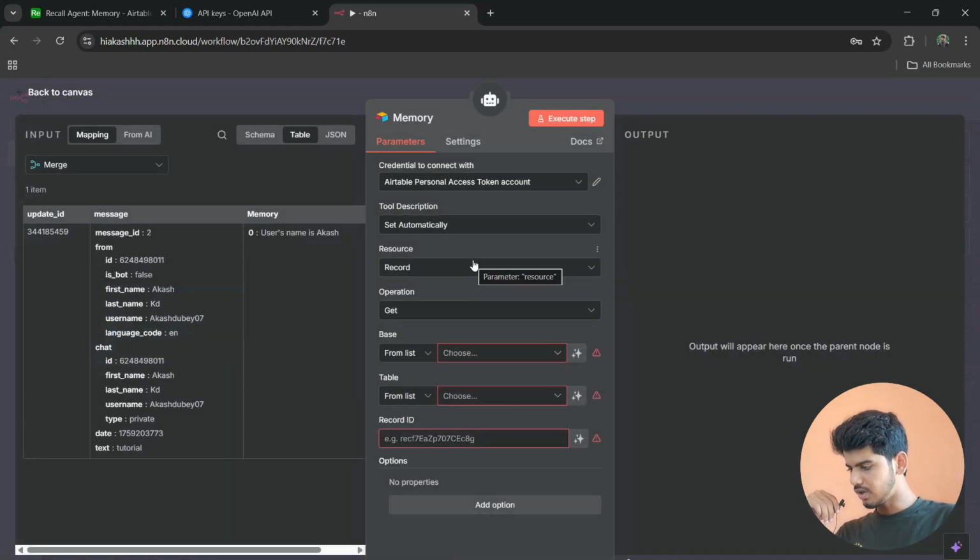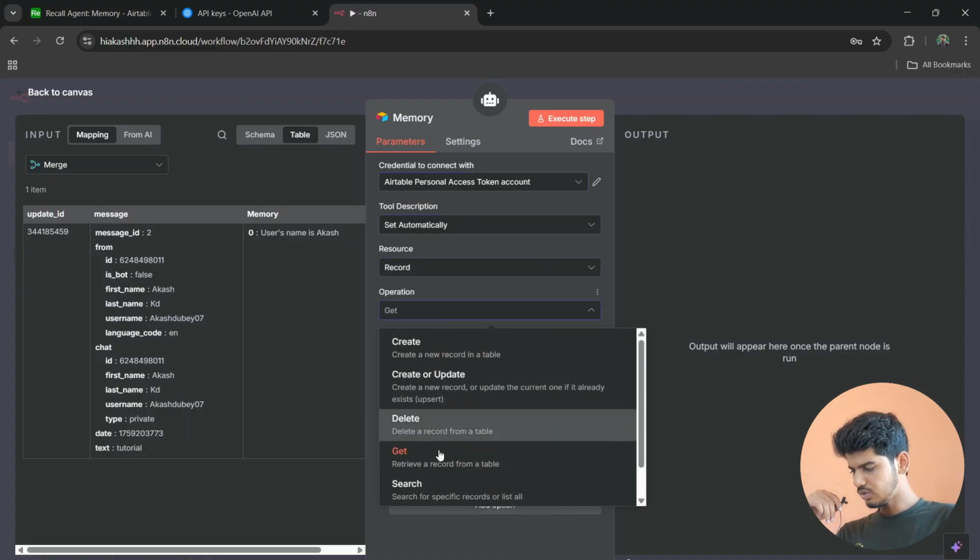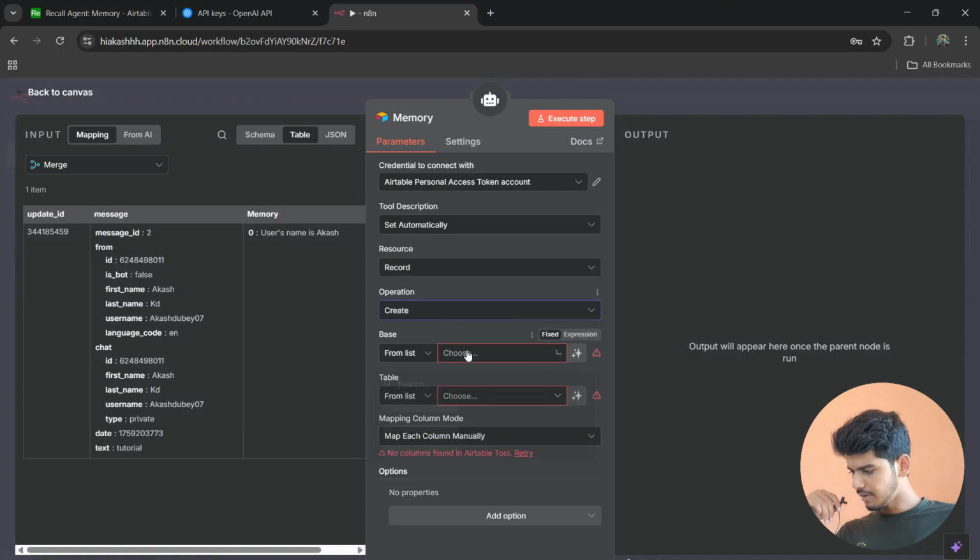So that's not the problem at all. And tool description, I'm going with set automatically. And for the resource, we are just choosing the record and change this operation from get to create. And from here, we have to search for the base. So click on this and search for recall agent, and in the table click on the memory.